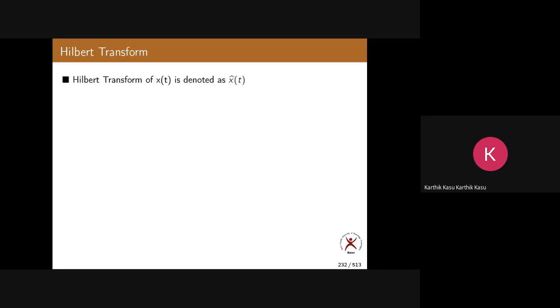Now, this is the Hilbert transform of x of t, and that is denoted as x hat of t. This is called hat. So what is the notation of the Hilbert transform? x hat, hat, H-A-T. It's just like a hat.